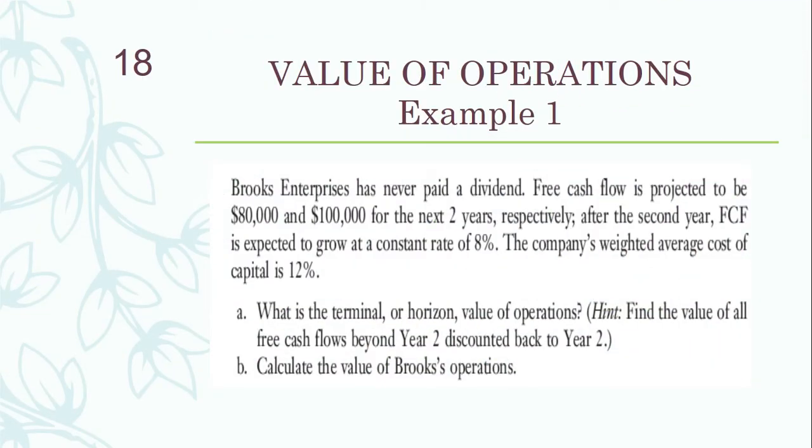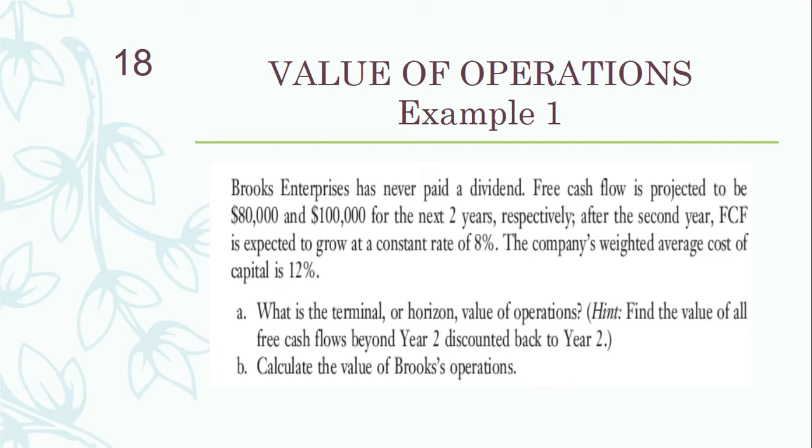So we'll start with a few examples related to the topic of value of operations. Here's example number 1. Brooks Enterprises has never paid a dividend. Free cash flow is projected to be 80,000 and 100,000 for the next 2 years. So for the next year it is 80,000, and for the following year it will be 100,000.